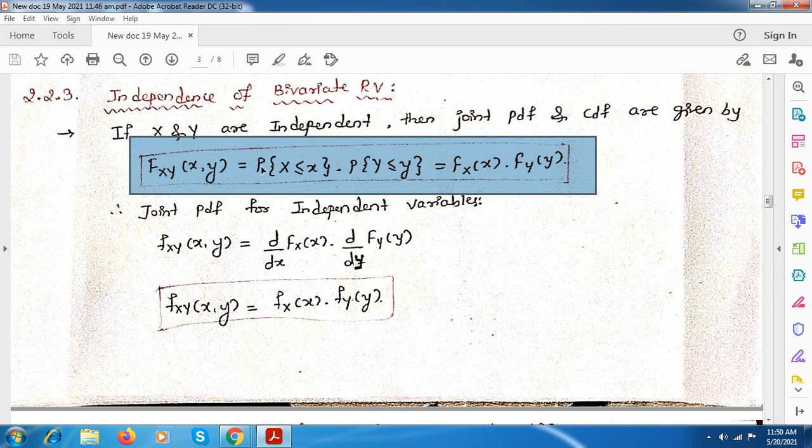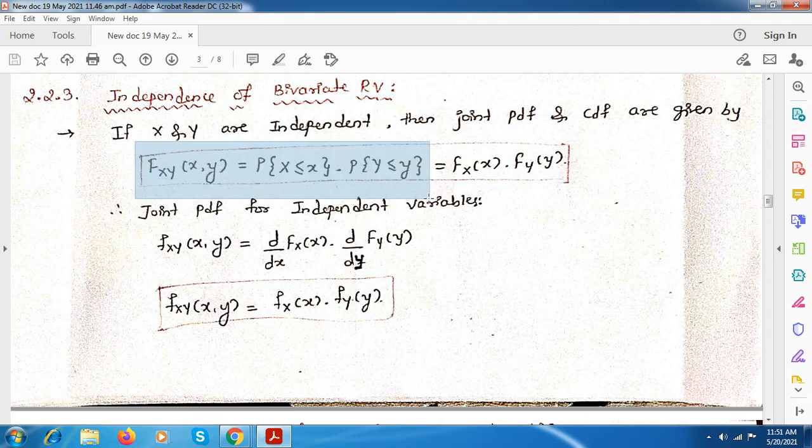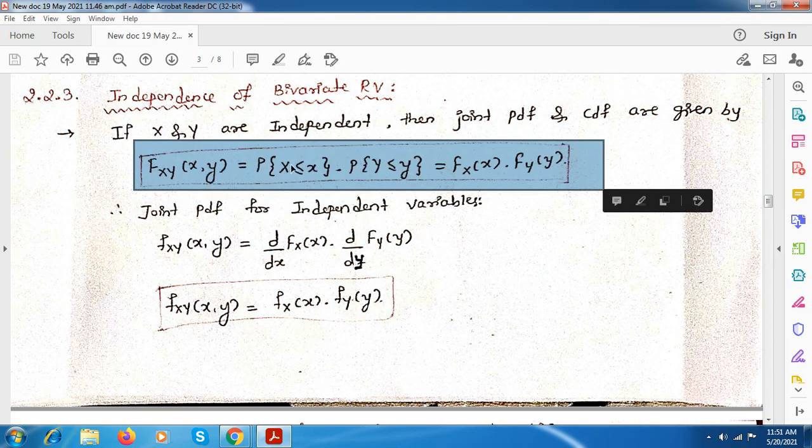If you see this equation, this is equivalent to the CDF Fx of x. So this is one CDF when you consider this, and this is the other CDF for random variable y. So if x and y are independent, then you can write this definition for CDF, that is probability with respect to x and probability with respect to y. If you see these equations, this will be equivalent to Fx of x and this is equivalent to Fy of y. These equations you have already seen in the first module. The Fx of x is nothing but the probability of x less than or equal to x, and similarly for y, you can see this.